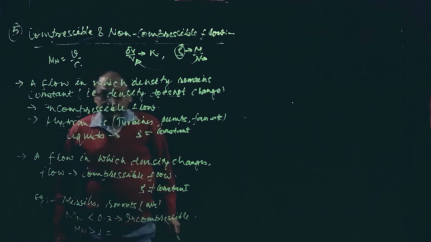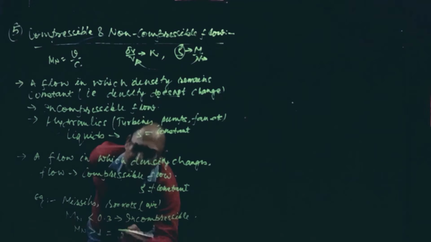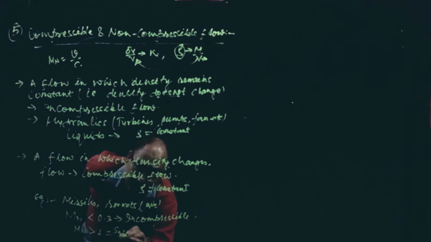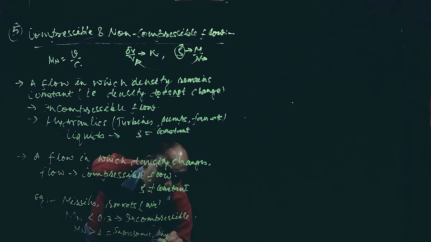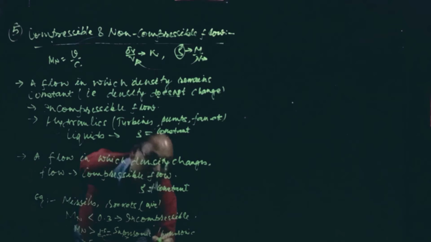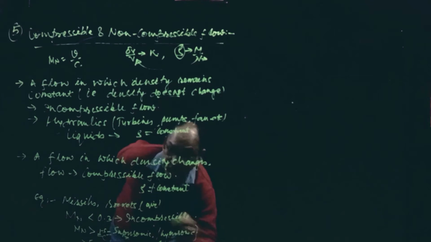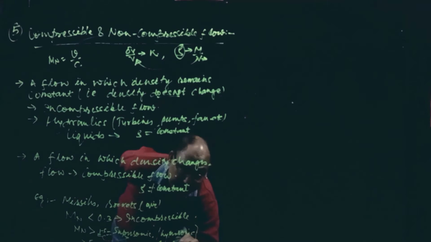If Mach number is greater than 1, it is supersonic or hypersonic. From 1 to 5 it is supersonic, and if greater than 5 it is hypersonic. This is incompressible and these are compressible flow.